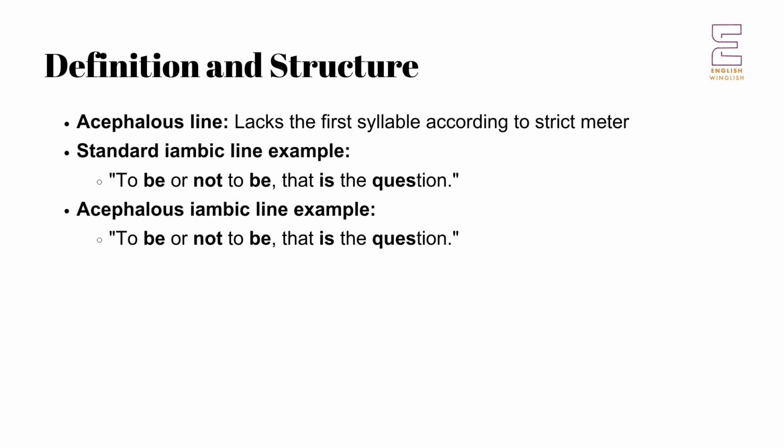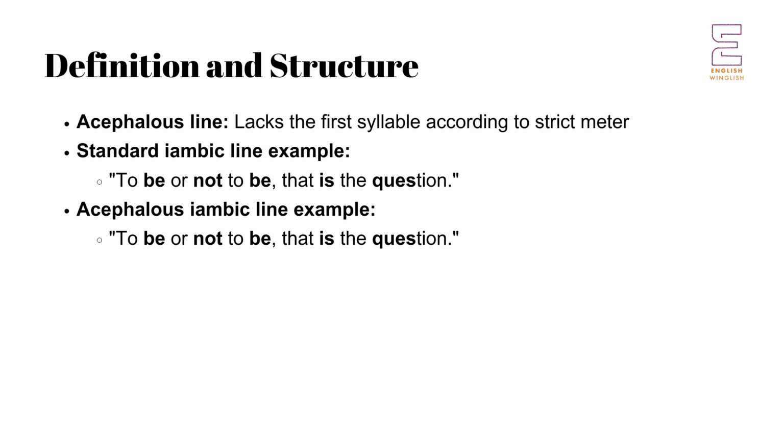Definition and structure of acephalous lines. An acephalous line is essentially a headless metrical line, where the initial unstressed syllable of an iambic foot is omitted. In a standard iambic line, the pattern consists of alternating unstressed and stressed syllables, such as in the following line of iambic pentameter: "To be or not to be, that is the question." Here, each iambic foot follows the pattern of unstressed and stressed syllables.